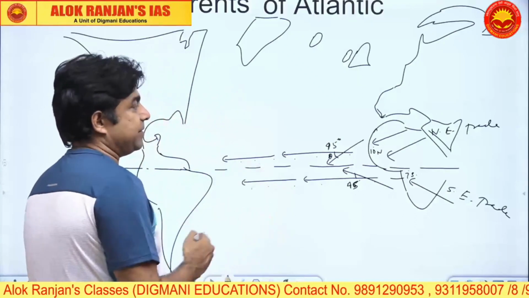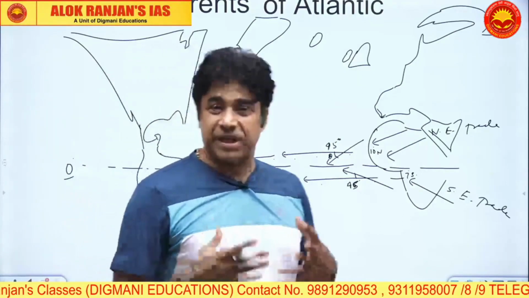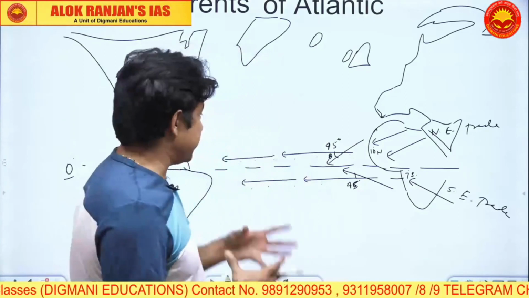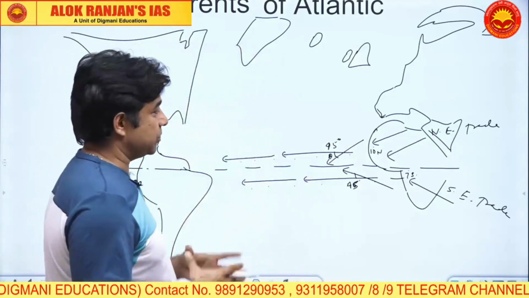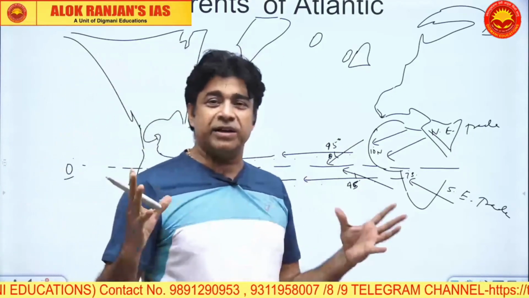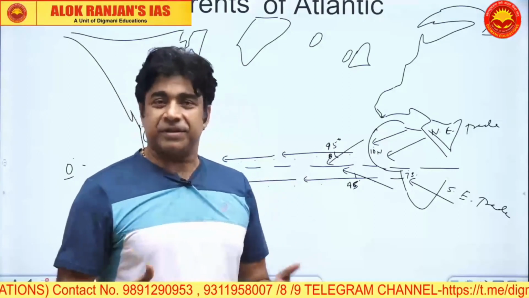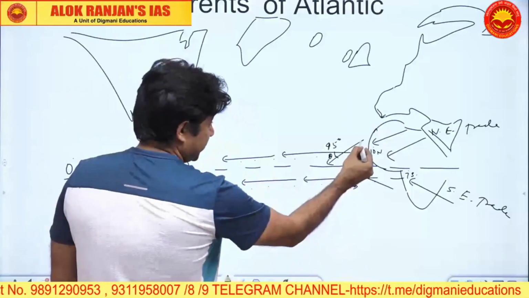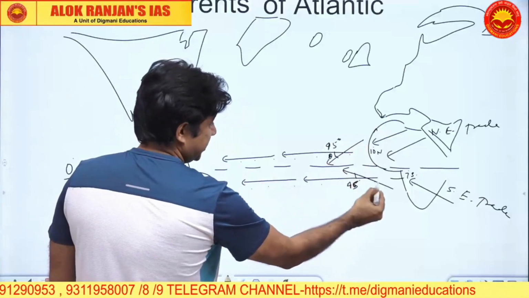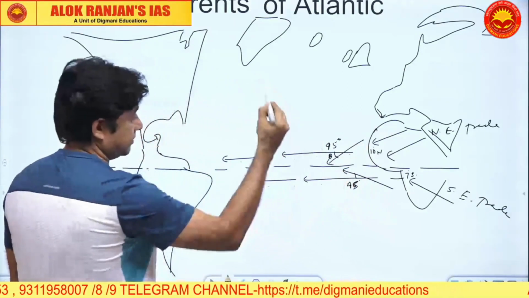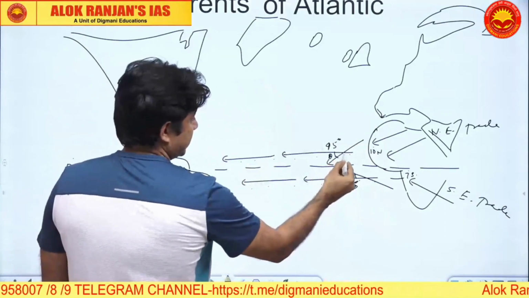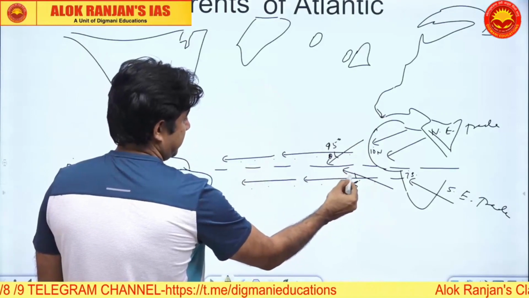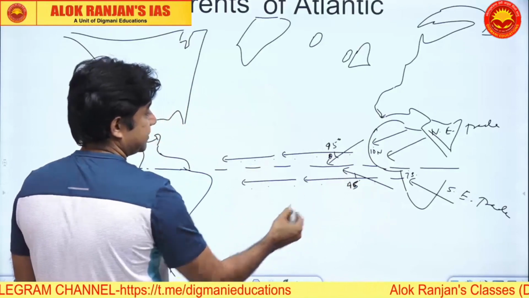Now, please learn, this is something very special and very extra you are learning today. The application of Ekman's spiral law, the books and the internet, all are silent on it. Maybe once these classes are leaked out, then this also will come out. And this is how the northeasterly trades and the southeasterly trades are converging, and look at the 45-degree deviation of the currents.